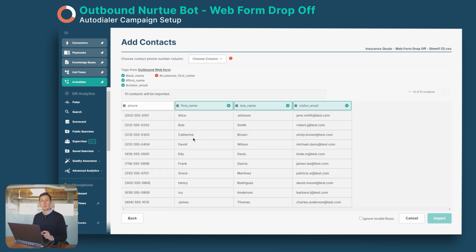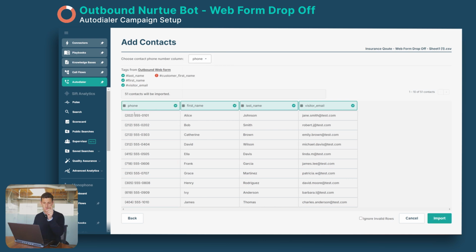Now, as you can see here, once we have uploaded our CSV, she will populate these tags, which are information capsules we're going to use in the playbooks, like the first name, last name, and the visitor email. And of course, we also have a phone column, and we need to choose that manually so that Grace knows which phones to call up. And I'm going to then choose the phone column as the phone number she's going to use. And then we continue, import them.